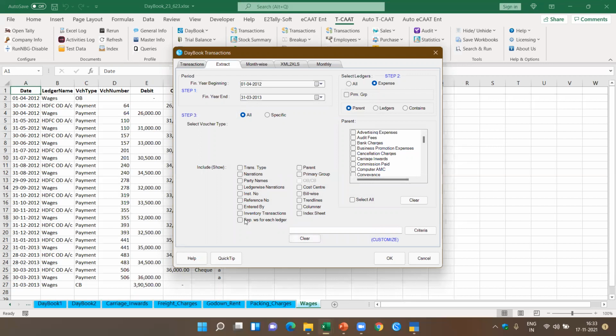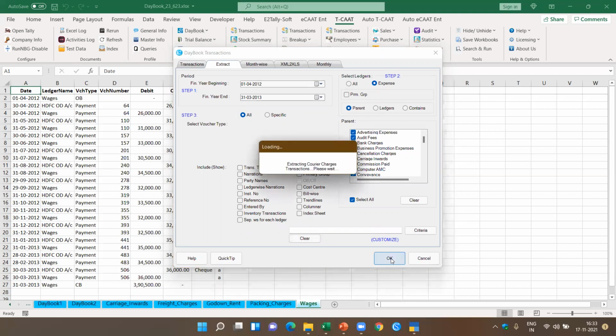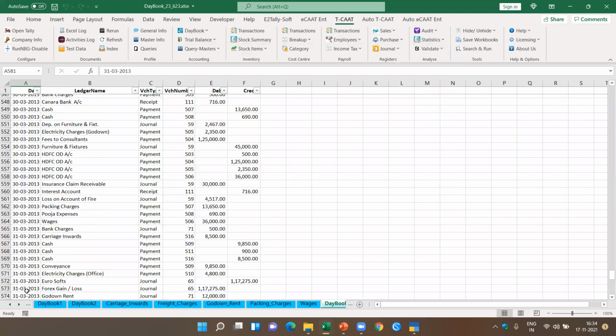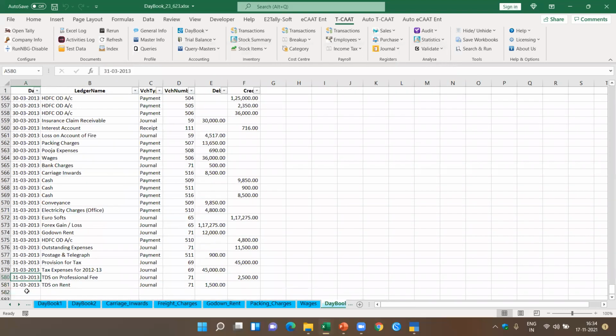Now I want to get all of them in one sheet, so I just left it as it is. I say select all, and I say okay. Now if you see here, all these expense ledgers pertaining to direct and indirect expenses are provided to you in one worksheet. Okay, this is what is possible. All the data is exported to Excel in a structured manner so that you can do further analysis as required. All these ledgers are given in one sheet.